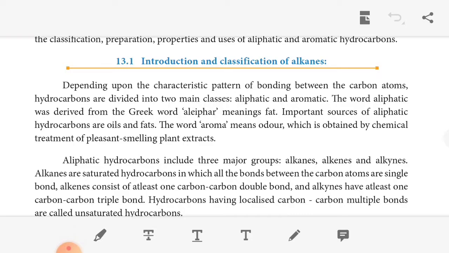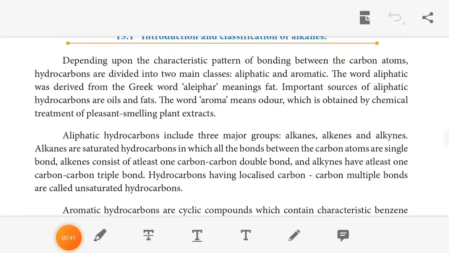So what is an alkane? Depending upon the characteristic pattern of bonding between the carbon atoms, hydrocarbons are divided into two main classes. So what are they? The first one is aliphatic, the second one is aromatic. The word aliphatic is derived from Greek. Aliphar means fat. So the important sources of aliphatic hydrocarbons are oils and fats.